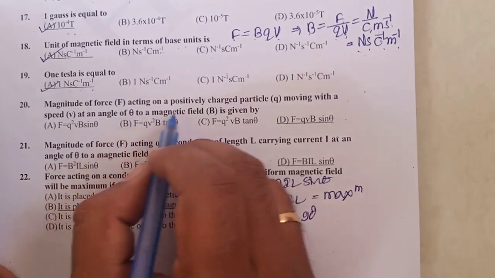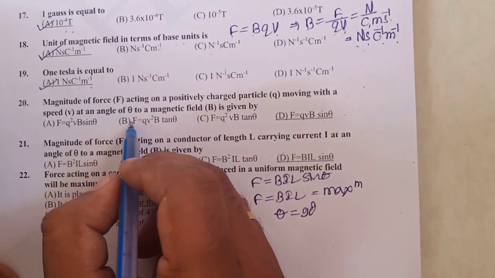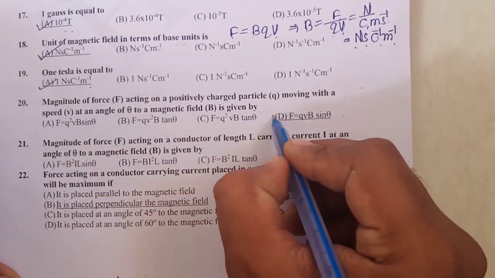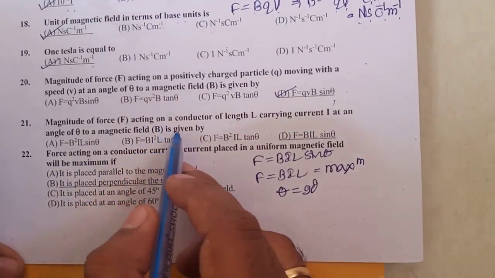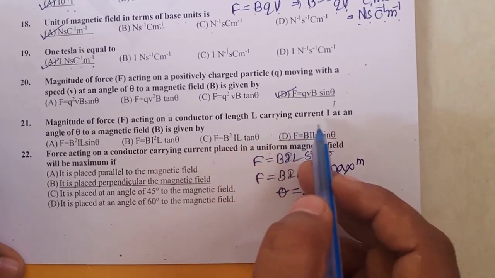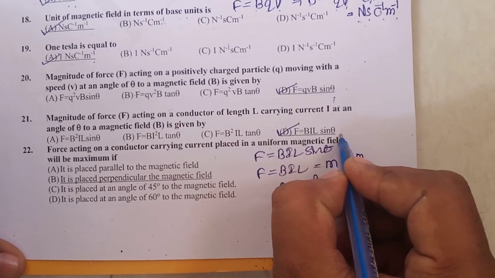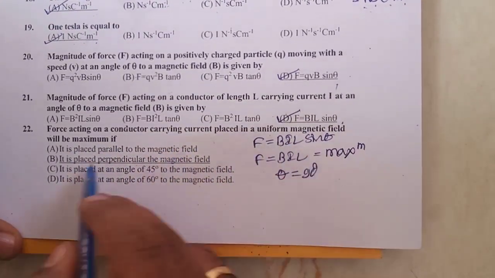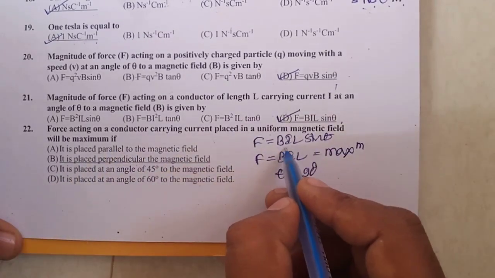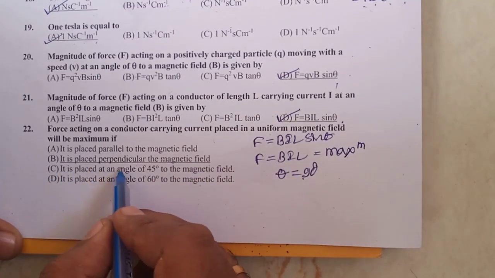The magnitude of force F acting on a positively charged particle moving with a speed at an angle theta to a magnetic field is given by F = BQV sin theta. The magnitude of force acting on a conductor of length L carrying current is given by F = BIL sin theta. Force acting on a current carrying conductor placed in a uniform magnetic field is maximum when theta is equal to 90 degrees, that is, when the conductor is placed perpendicular to the magnetic field.